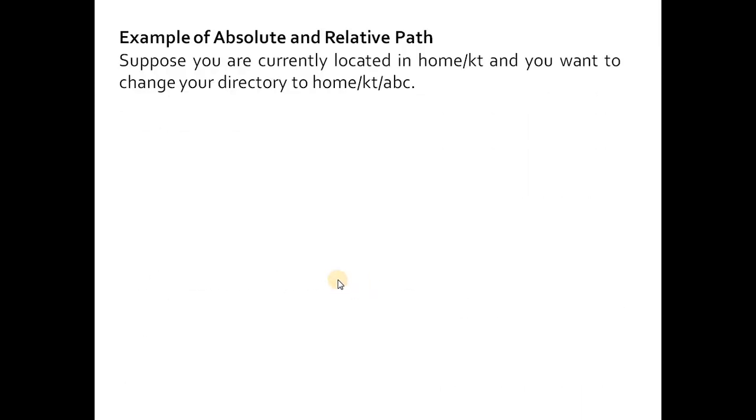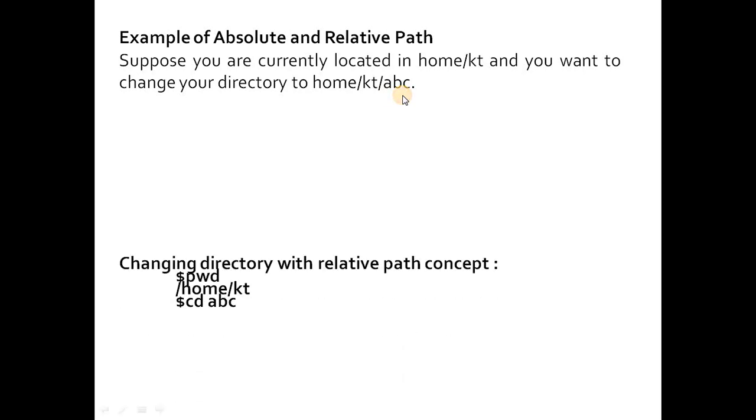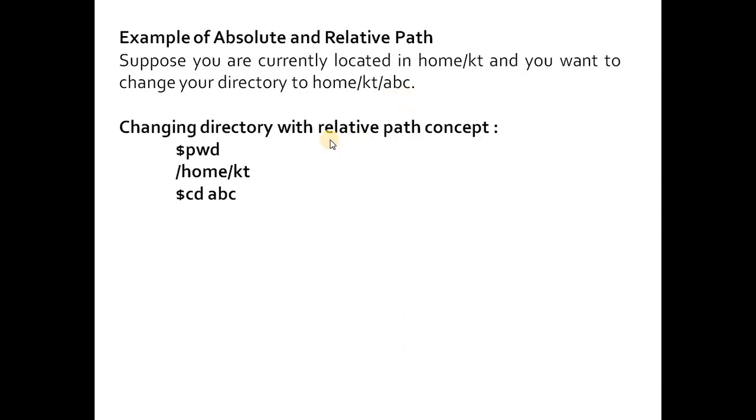Now we shall see an example of absolute and relative path. Suppose you are currently located in the KT folder and you want to change your directory to the home ABC folder. If you are going to use the relative path concept, first we see what our present working directory is.